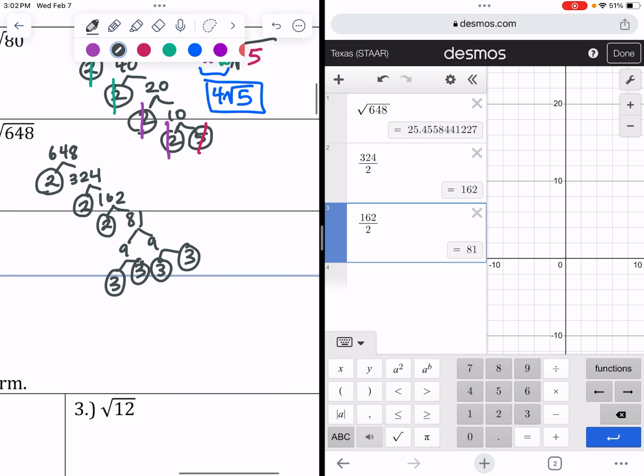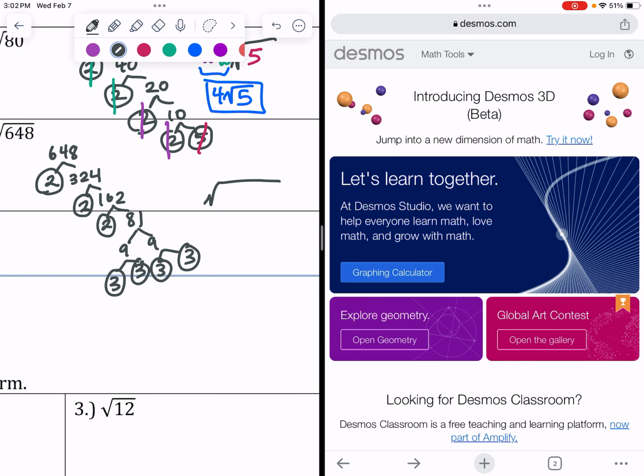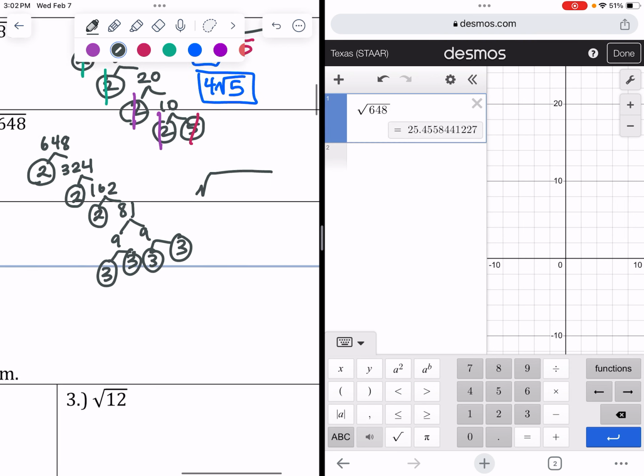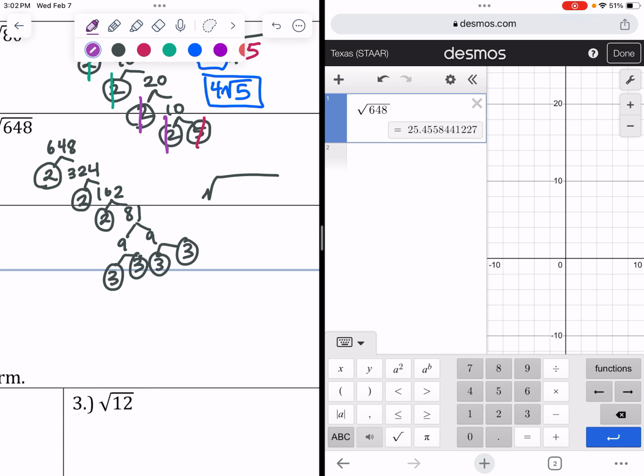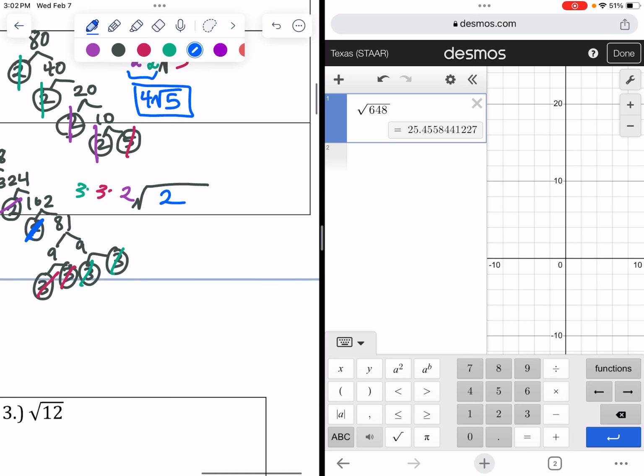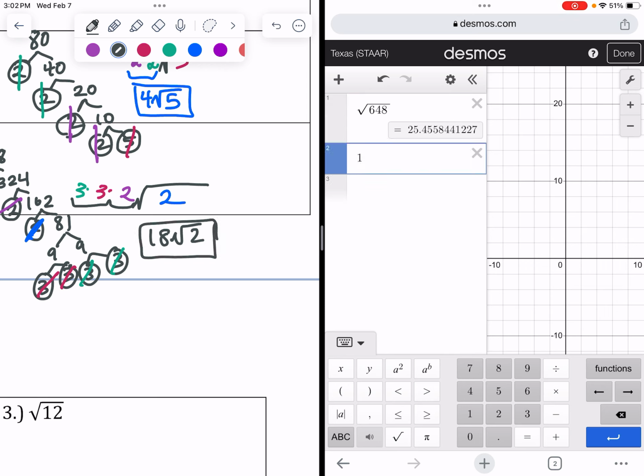And so now we can make our square root and start matching socks. And so we've got a pair of 2s. We've got a pair of 3s. We've got another pair of 3s. And then we have a 2 that doesn't have a match. Okay, and so 3 times 3 is 9, times 2 is 18. And so 18 square roots of 2 would be our final answer. And we can check to make sure they're equivalent. And they are.